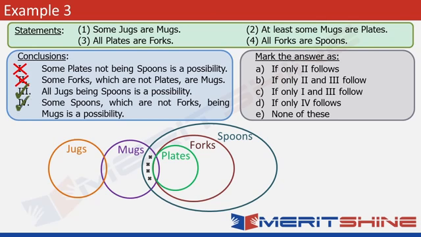So conclusion 4 was very similar to conclusion 2. The only difference was that in conclusion 4 we were asked if this is possible. So the answer becomes yes, it's possible. You would probably have realized after going through this example that it's vital to draw correct and accurate Venn diagrams. Had our minimum overlap diagram not been accurate, we could have messed up conclusions 2 and 4. So the answer to this one becomes option E, none of these, since we do not have an option which says only 3 and 4 follow.